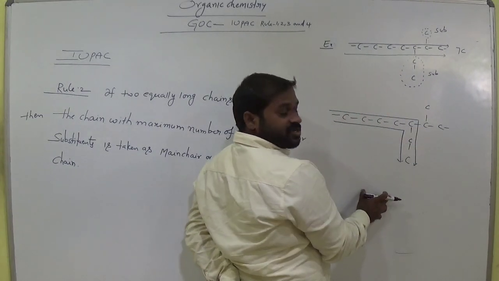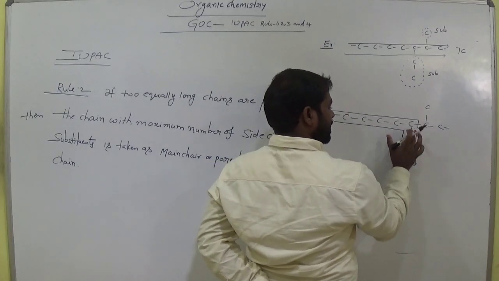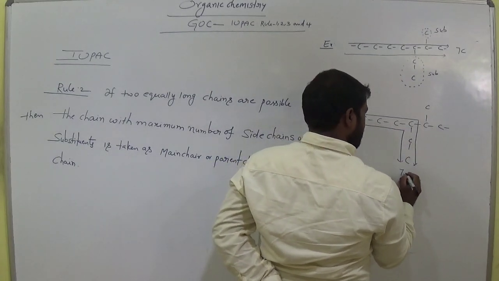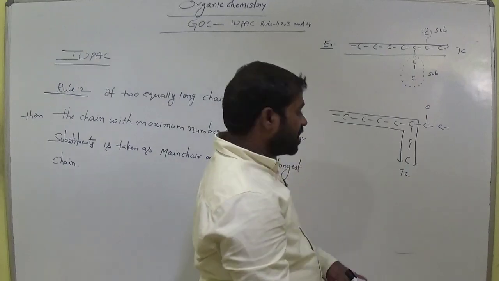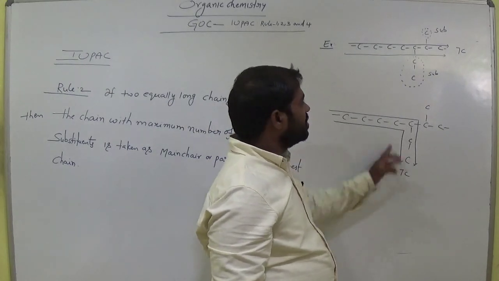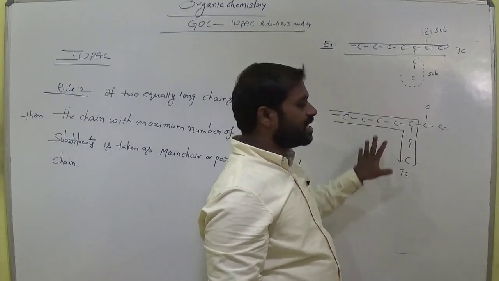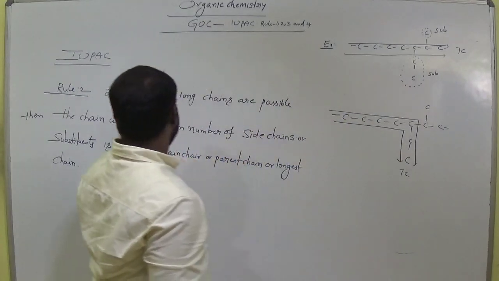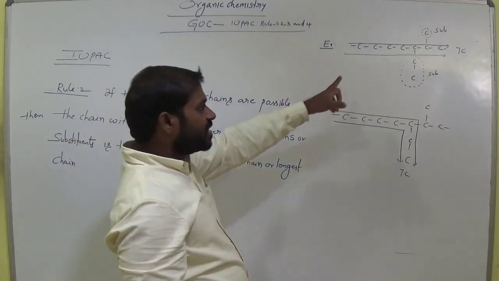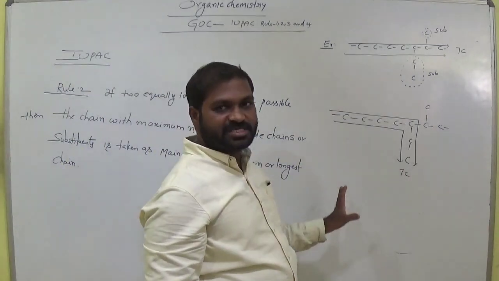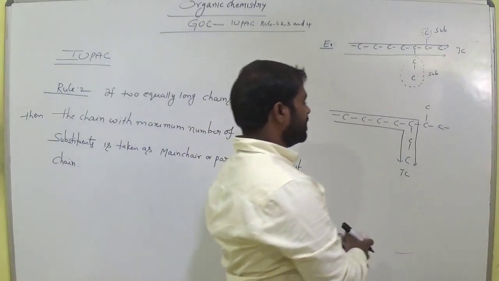How many carbons does this chain consist of? 1, 2, 3, 4, 5, 6, 7. So now this is the longest chain, am I right? Here it is 7 carbons, and here it is also 7 carbons. Both are the same compound. Are two equally long chains possible or not? Two equally long chains are possible, 7 carbons and 7 carbons.